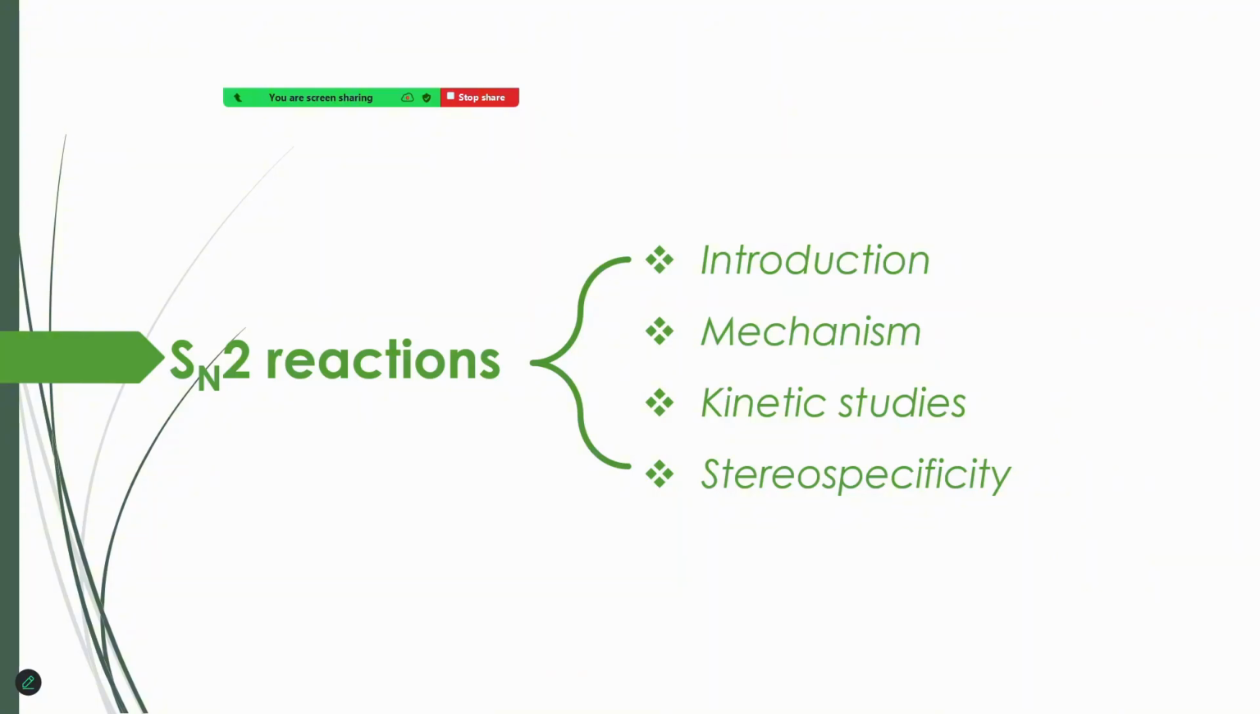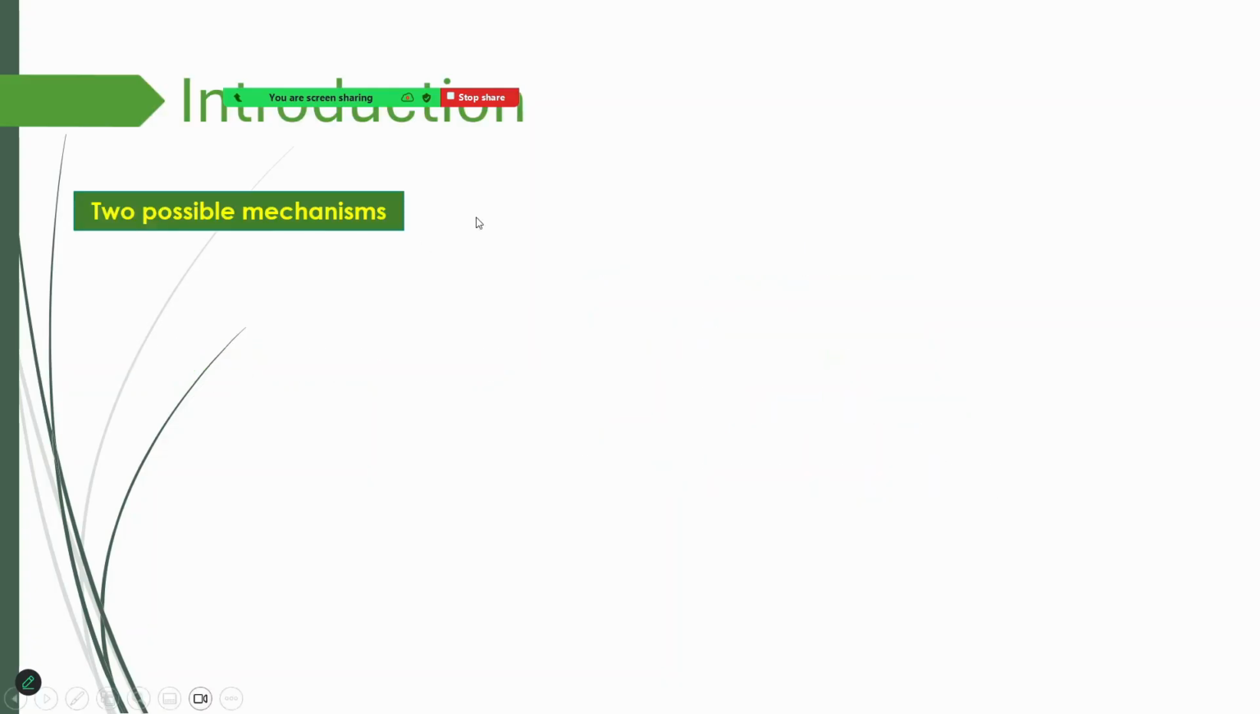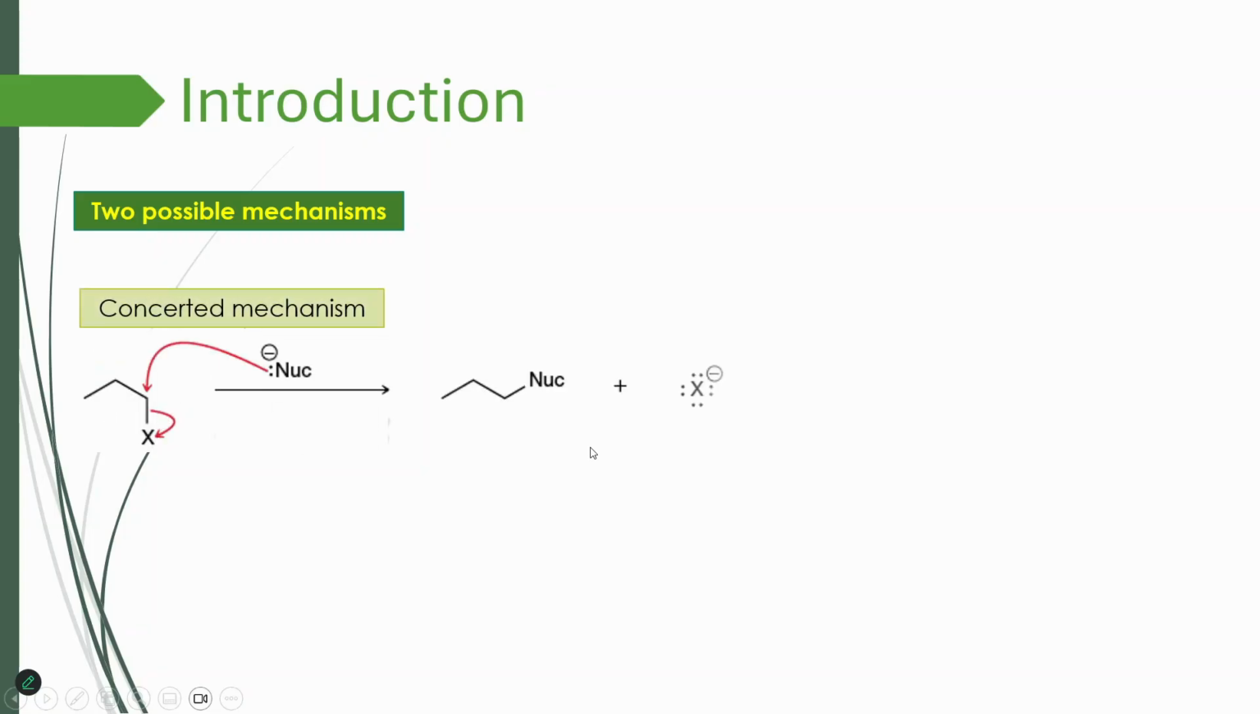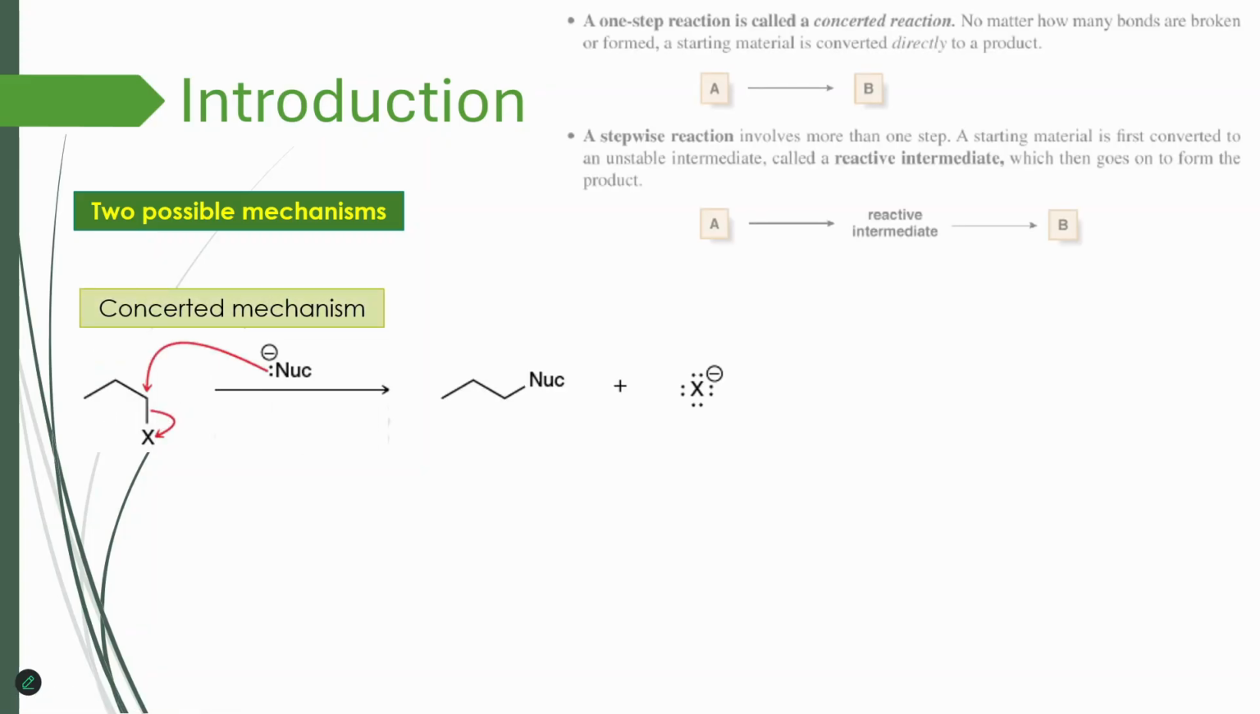reaction. And before we start specifically talking about SN2 reaction, we have to talk about substitution in general and the presence of two possible mechanisms for this specific reaction. First one is concerted mechanism that we can propose, where nucleophile attacks and leaving group leaves.